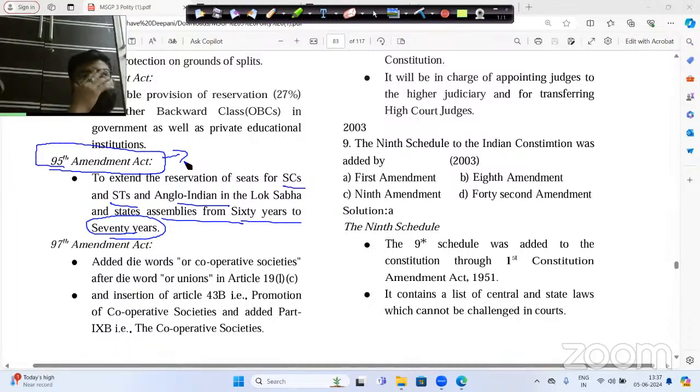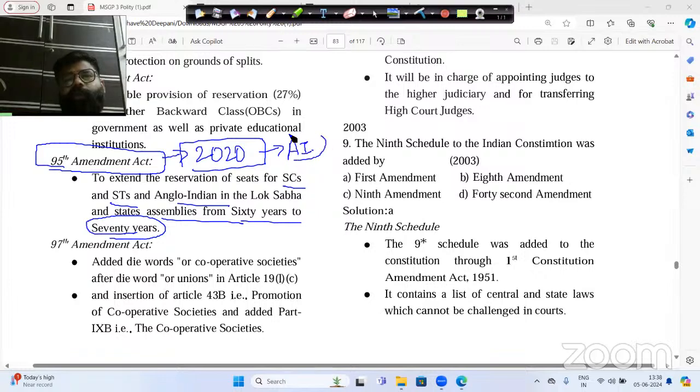Now, in the year 1960, that particular reservation was again increased for 10 years, then again for 10 years, then again for 10 years, and again for 10 years. So under this 95th Constitution Amendment Act, this reservation was extended up to 2020. But in 2020, this Anglo-Indian reservation was cancelled.